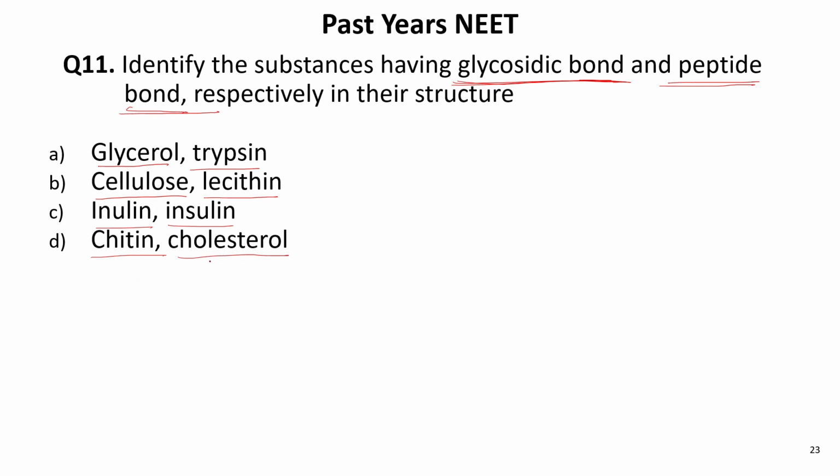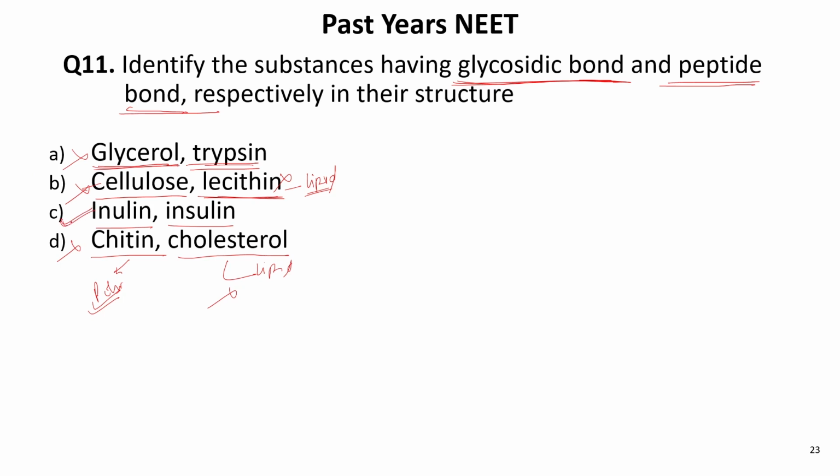Cholesterol is a type of lipid and chitin is a polysaccharide, so this is correct but this is incorrect. So option D is wrong. Cellulose has glycosidic bonds, but lecithin is a lipid, so no peptide bond is here. This is again incorrect. Glycerol and trypsin is also incorrect.